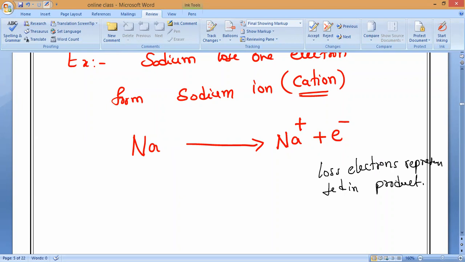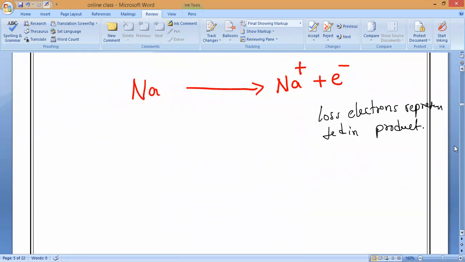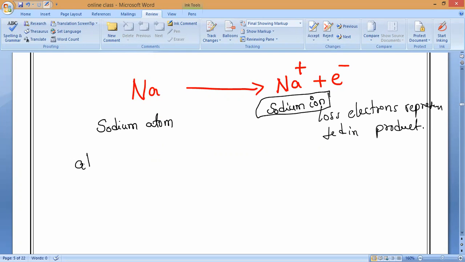Now let us see how it will be happening. So basically, sodium atomic number, you might not have studied till now, but I will tell you. So this is the sodium atom. What is this actually? Sodium atom. And what is this one? Sodium ion. Now observe, sodium atomic number